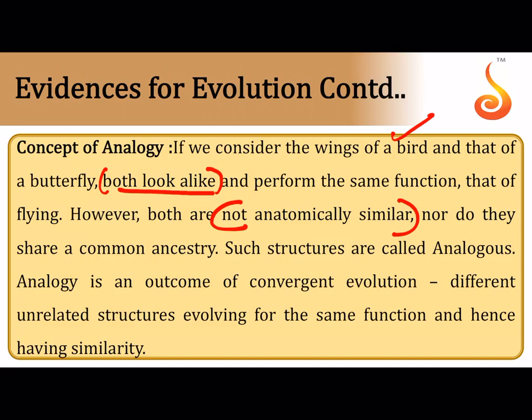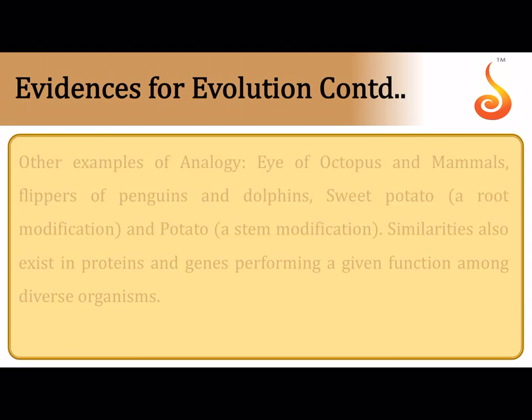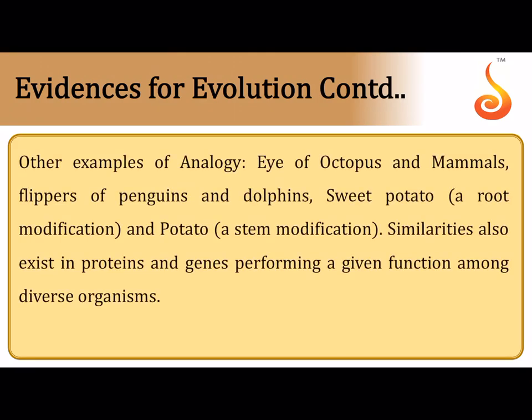So what differentiates them is their anatomy, and this is why this is referred to as convergent evolution. Different anatomical structures modified for the same function. The convergence point is the function, and that's why it is called convergent evolution. Analogy also talks about different ancestry.